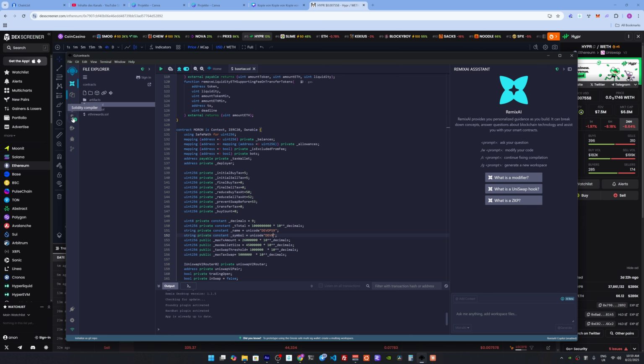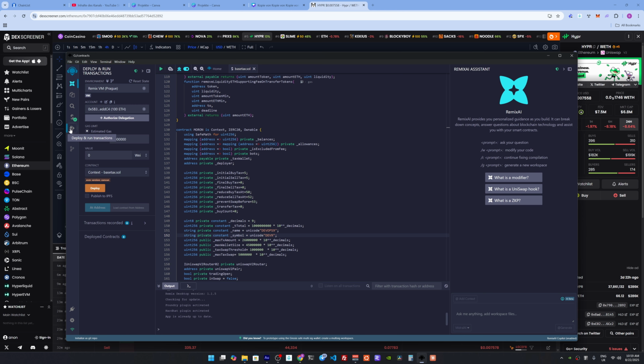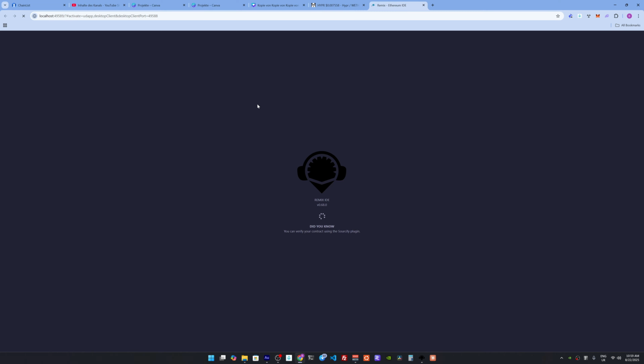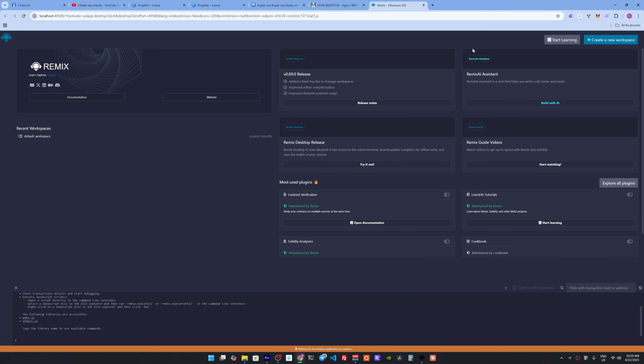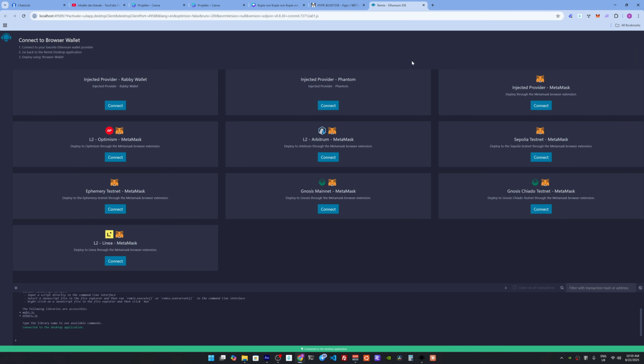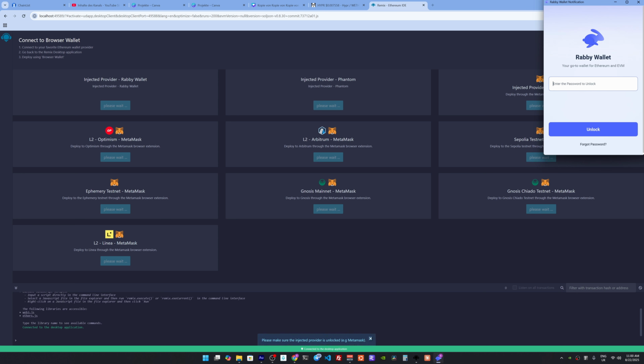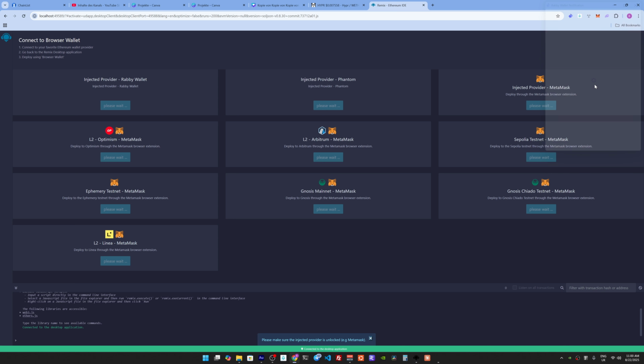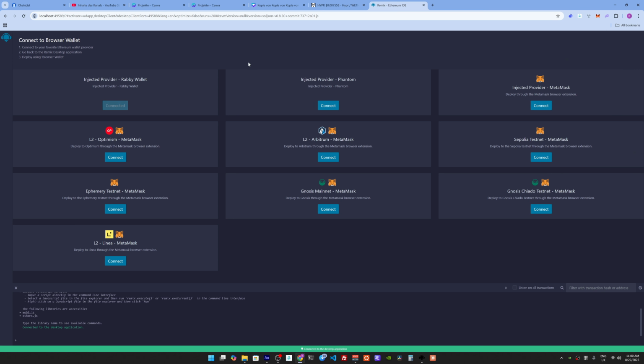And then when you have compiled here, then you go to deploy and run transactions. And when we go to deploy and run transactions, we need to connect to a browser wallet. In my case here, the browser wallet is, let's just take Rabby. Yeah, let's take Rabby. Okay, 1 second. Now we are connected to the Rabby wallet and we can test something.